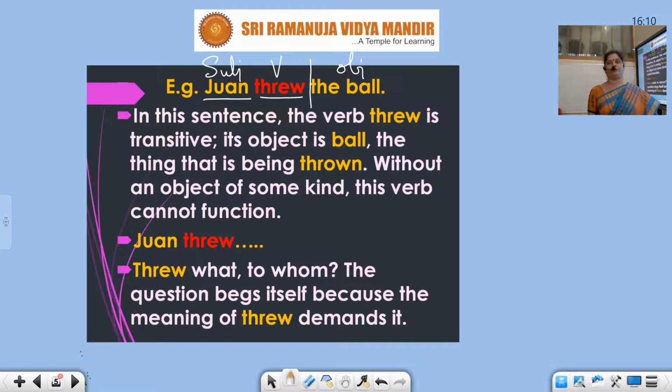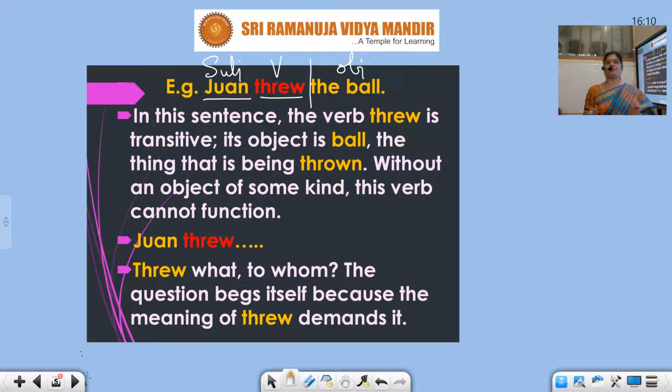John threw what? So you should have understood, students, for a transitive verb an object is required. It demands, because if you don't supply an object, the sentence becomes meaningless. John threw what? It's incomplete.